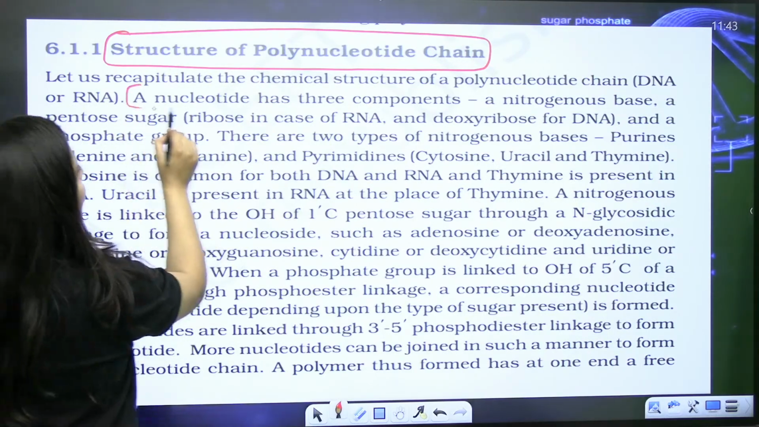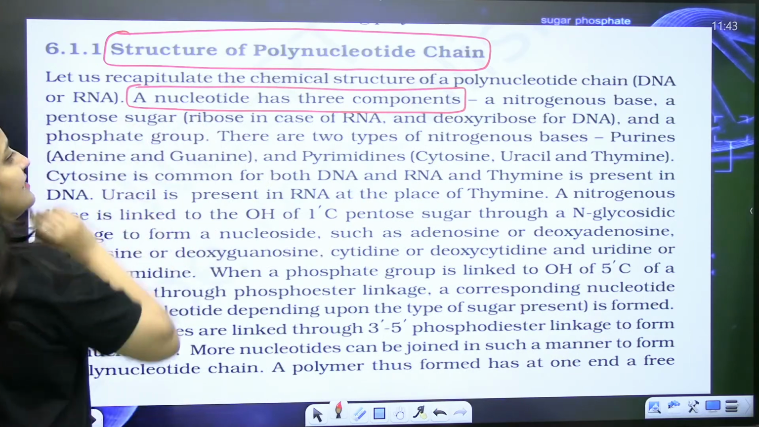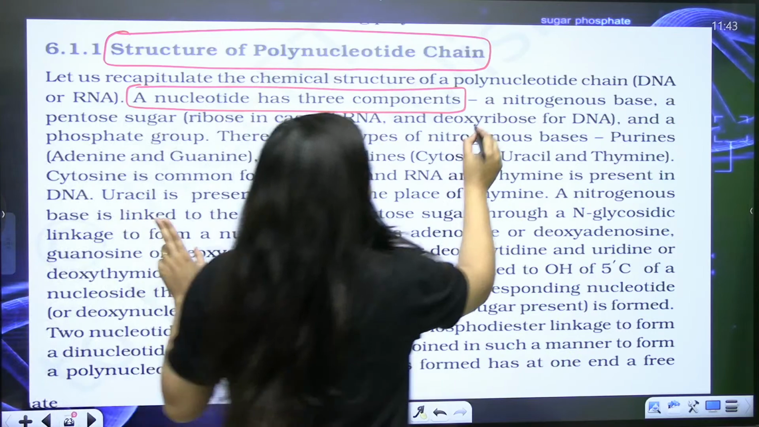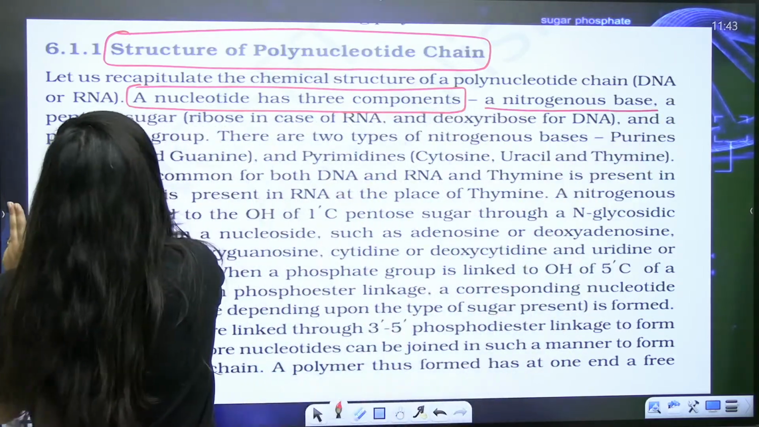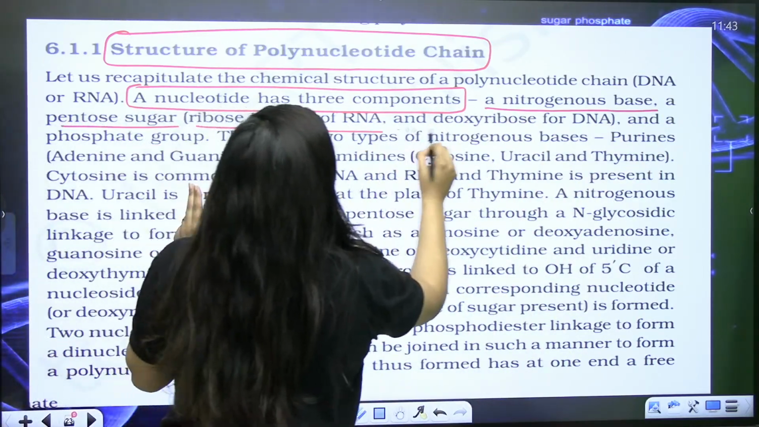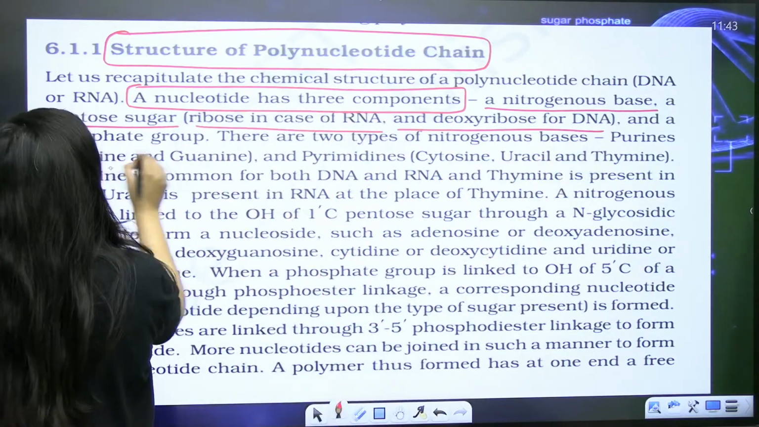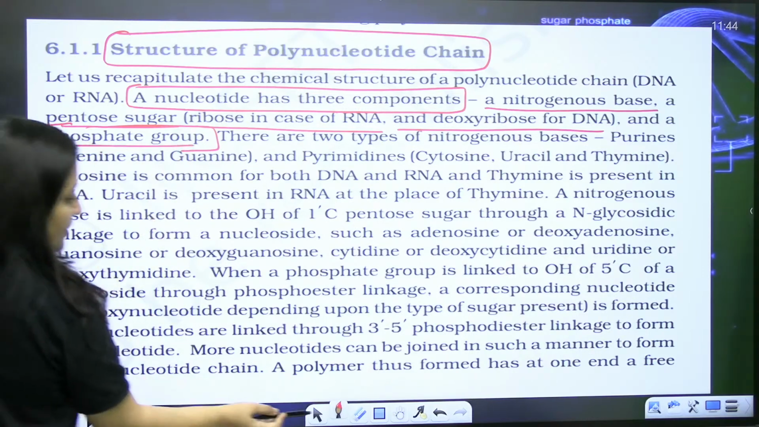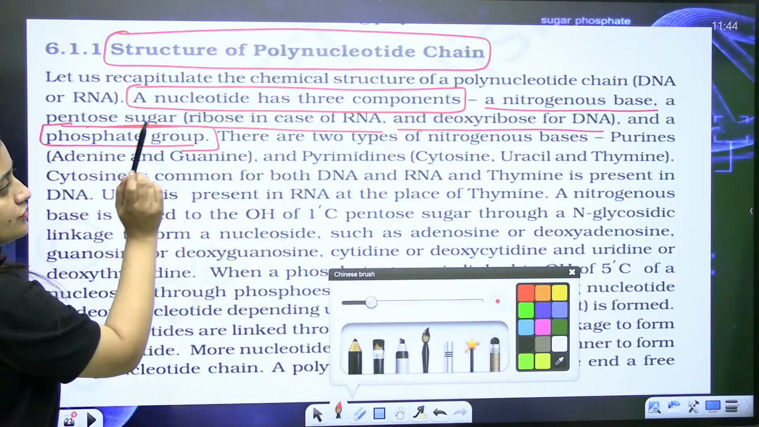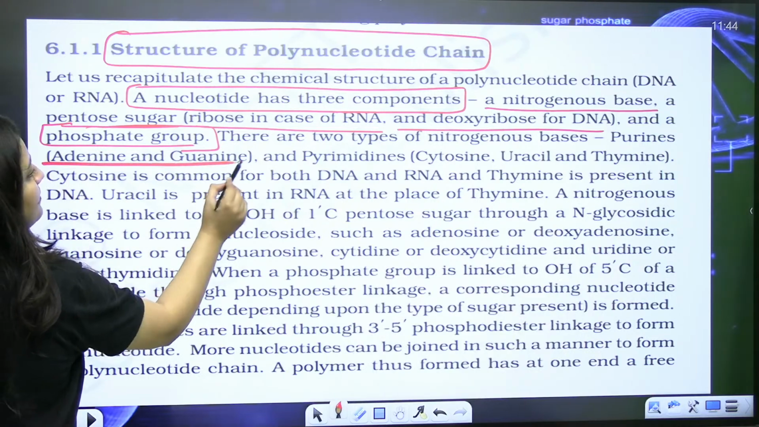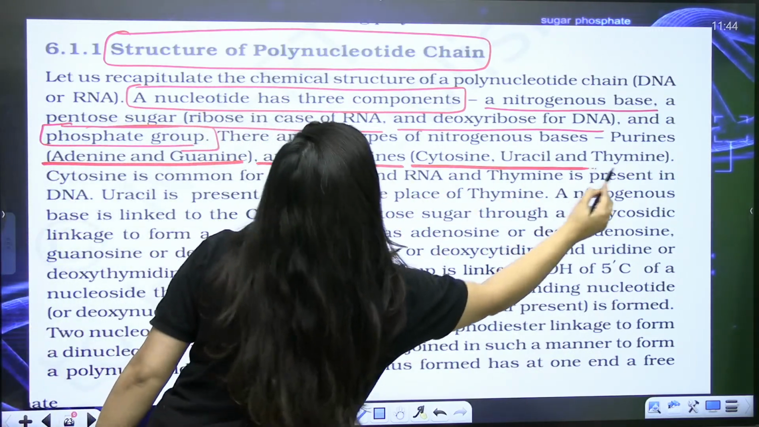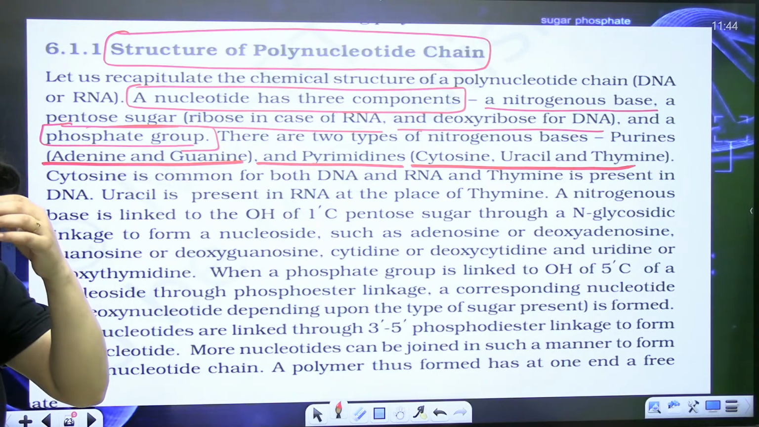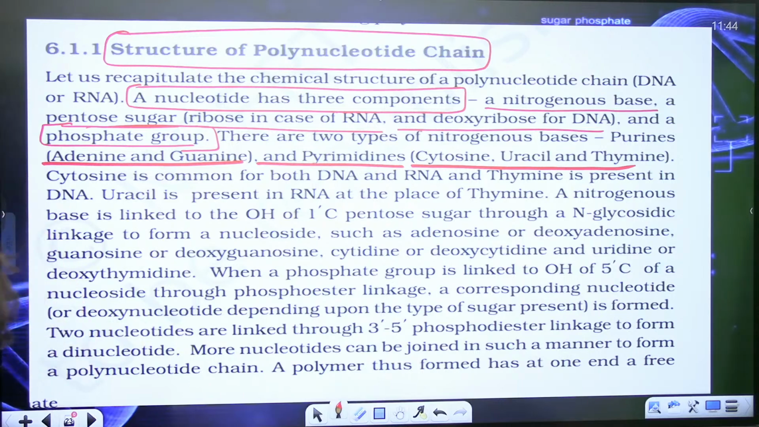So you know that a nucleotide is having 3 components. We have covered this part, right? It is having a nitrogenous base, of course. It is having a pentose sugar, ribose in RNA, deoxyribose in DNA, and it is having a phosphate group. Now you know this part as well, isn't it? So there are two types of nitrogenous bases, purines and pyrimidines. Is that clear?